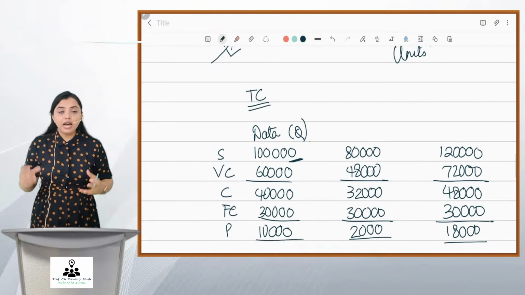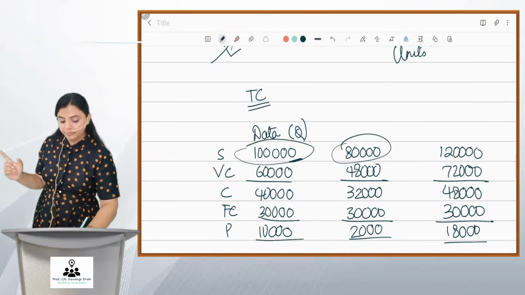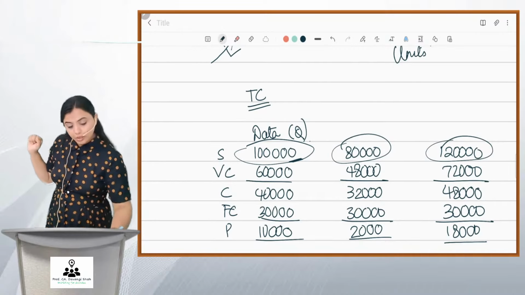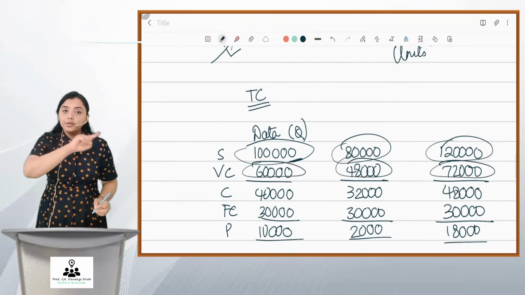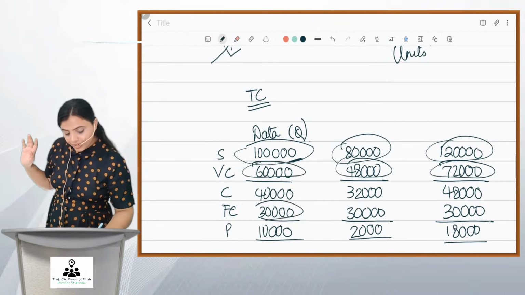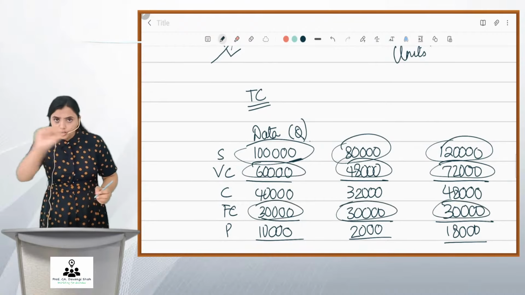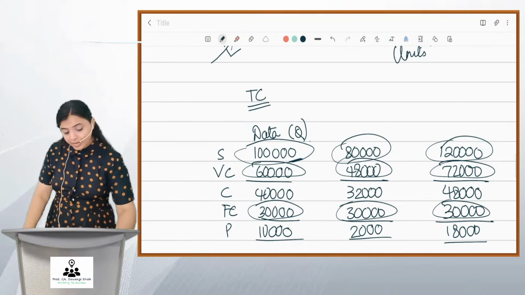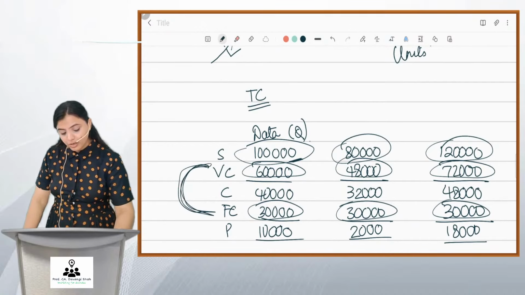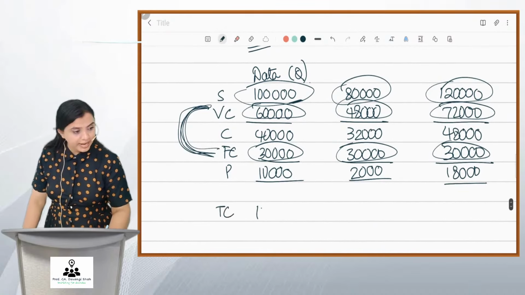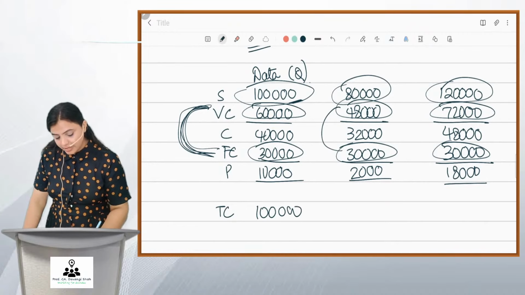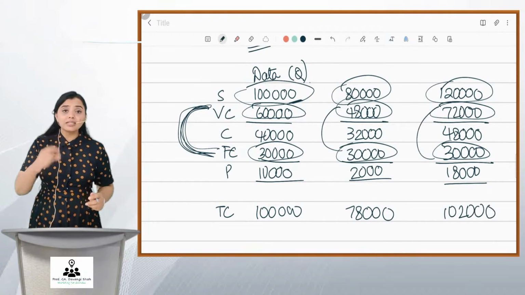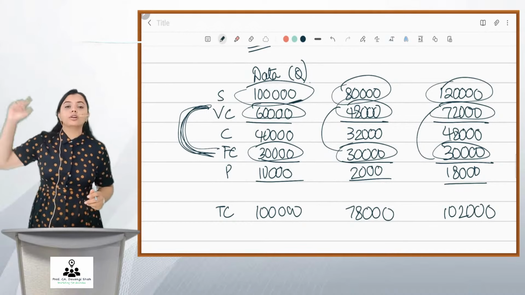Okay. So now you have 3 sales figures. So with these 3 sales figures, you can draw a line of sales. You have 3 variable cost figures. You can draw a variable cost line. You have 3 fixed costs. So plot these 3 on your graph. Fixed cost will be parallel to the x-axis. Then find out total cost by adding this variable cost and fixed cost. Your total cost will be 1 lakh here. It will be 78,000 here. And it will be 1,02,000 here. Now using these 3 total costs, draw a line of total cost.